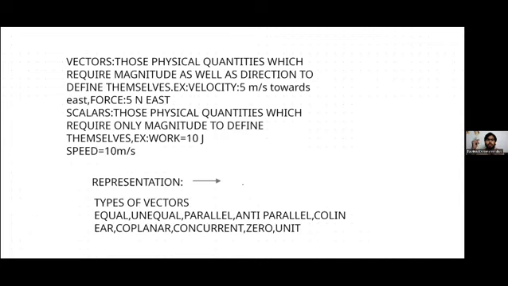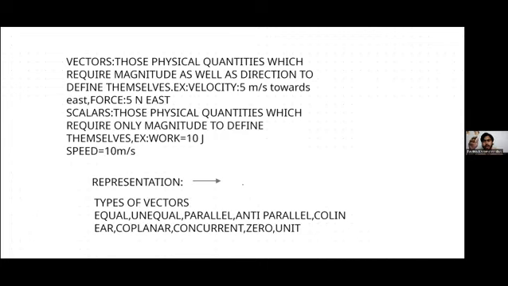On the other hand, what are scalars? Only those physical quantities which require only magnitude for their complete representation. For example, speed. As I said, my speed is 5 meter per second in the direction west, then it whole comprises of velocity. But if I only talk about magnitude, that my speed is 5 meter per second, then it is only the speed because I'm not telling you the direction.